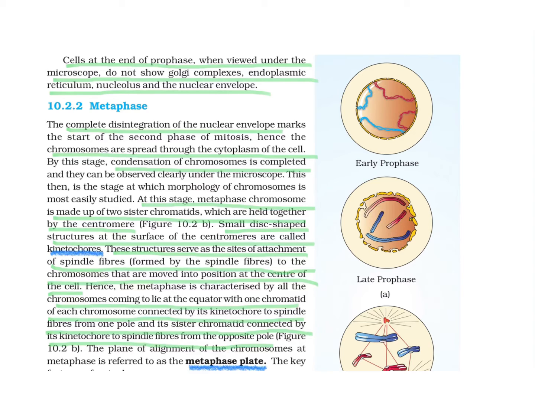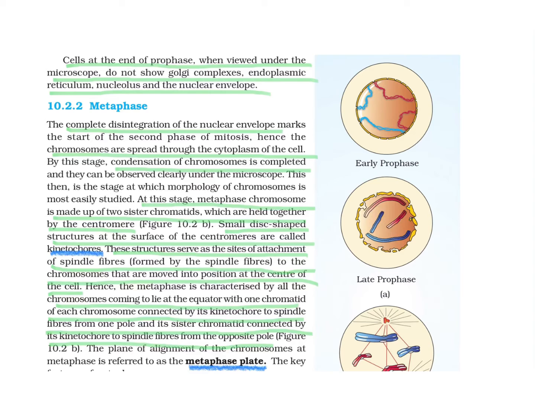Actually, a small disc shaped structure at the surface of centromere is present, which is known as kinetochore. This is a special term which I have underlined, and these structures serve as the site for attachment of spindle fibers to the chromosomes that are moved into position at the center of the cell.